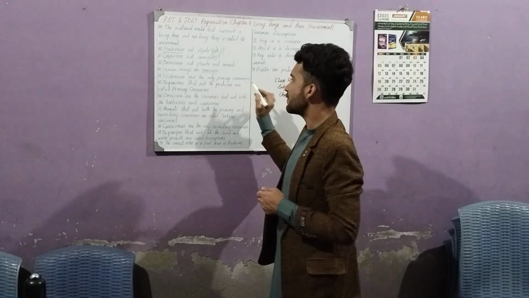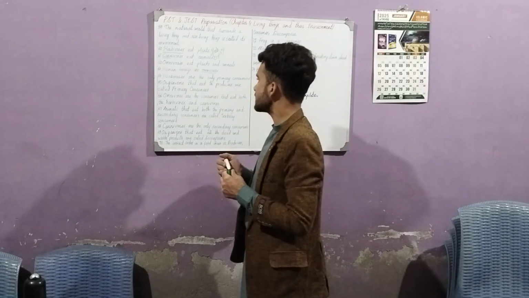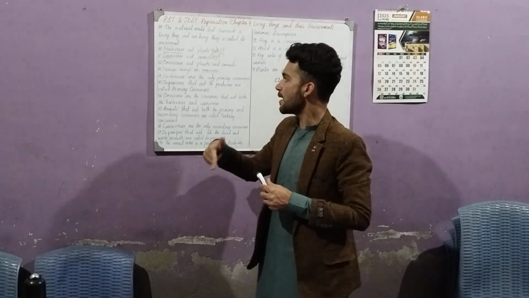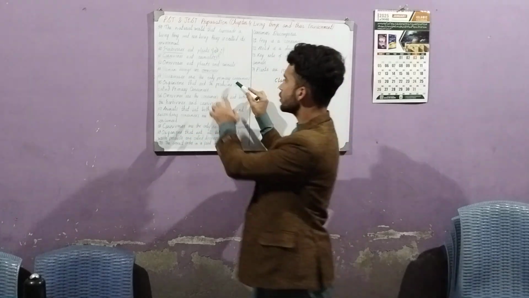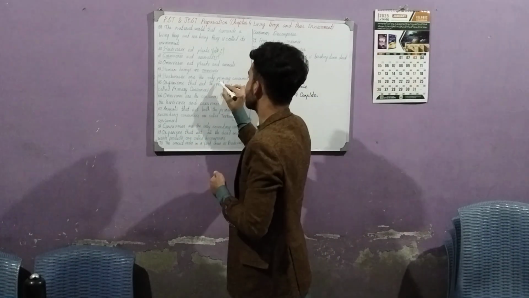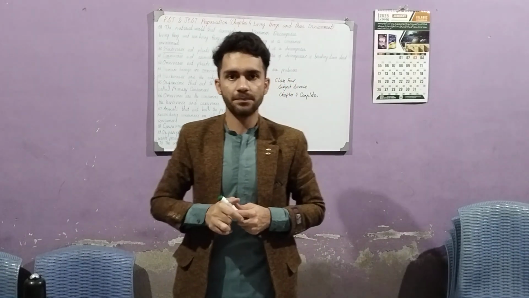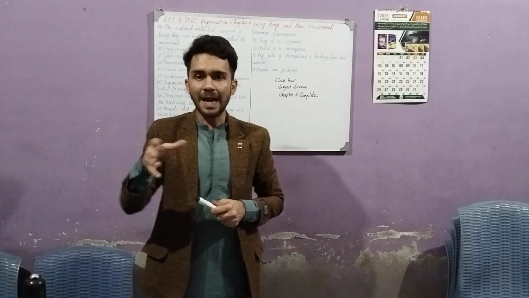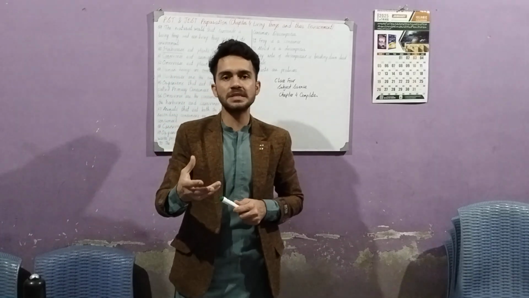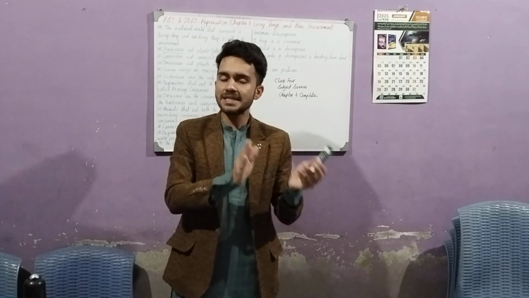Herbivores are the primary consumers. Primary consumers are those which eat the producers. What are producers? Producers are those which produce something, and plants are the producers. Others are consumers.